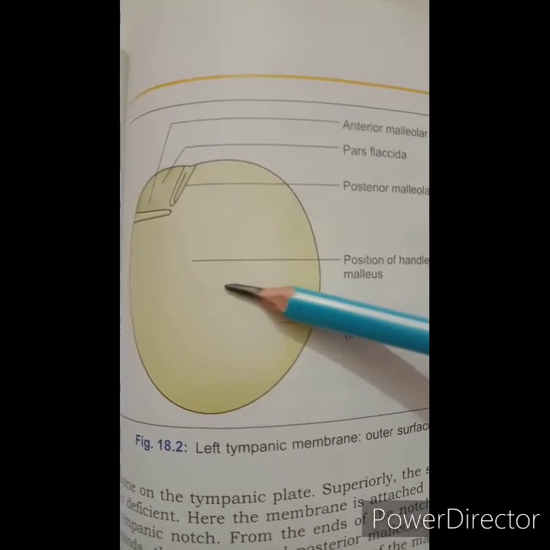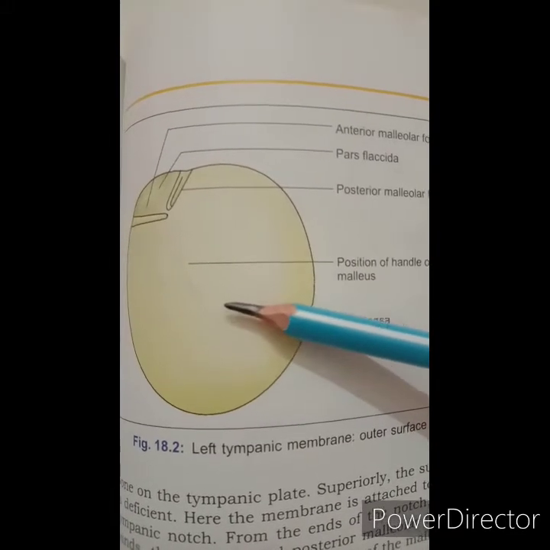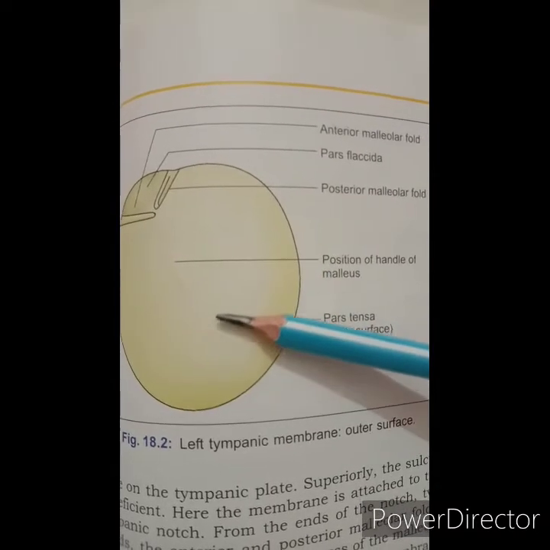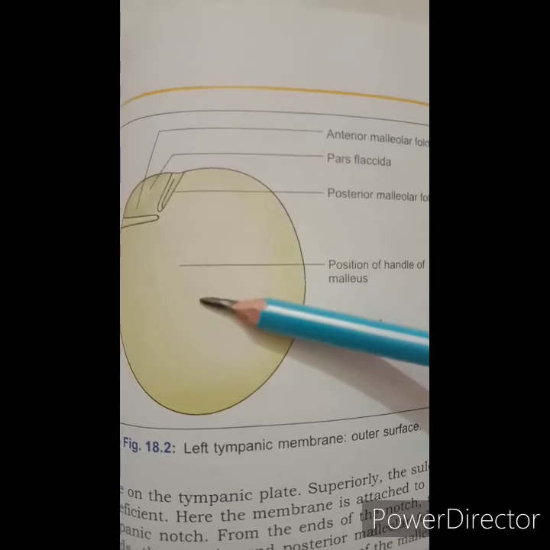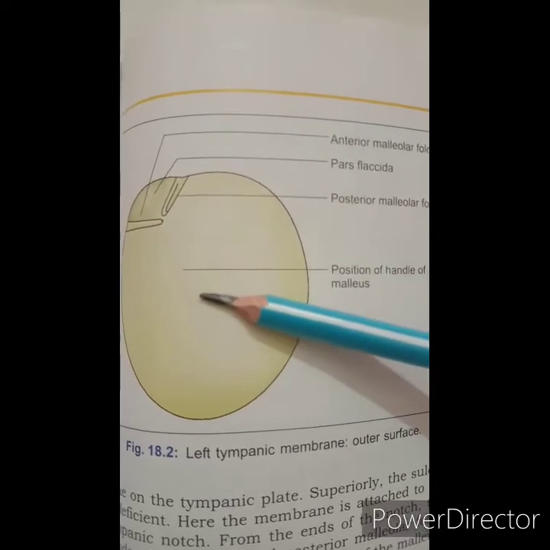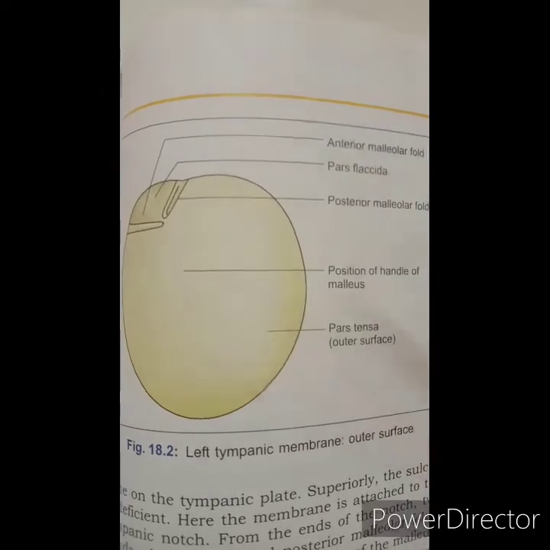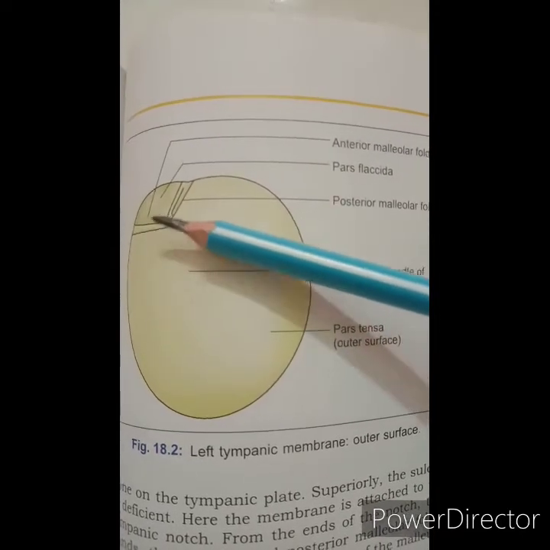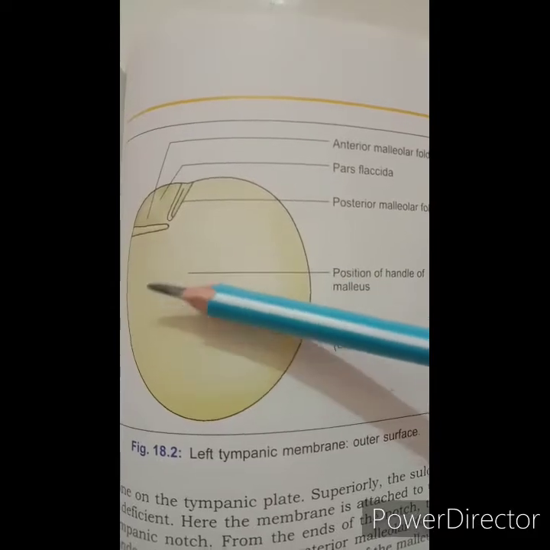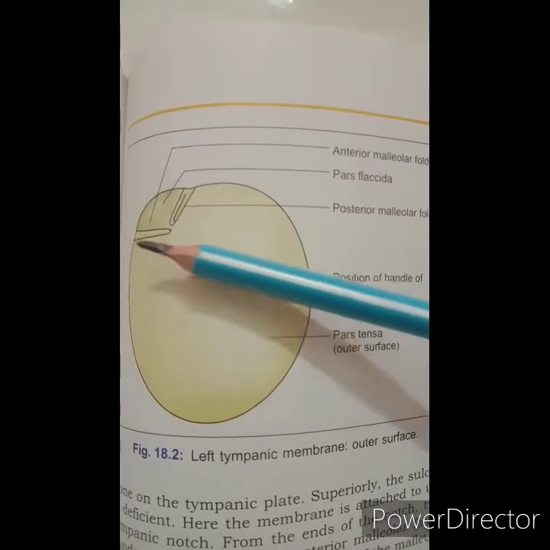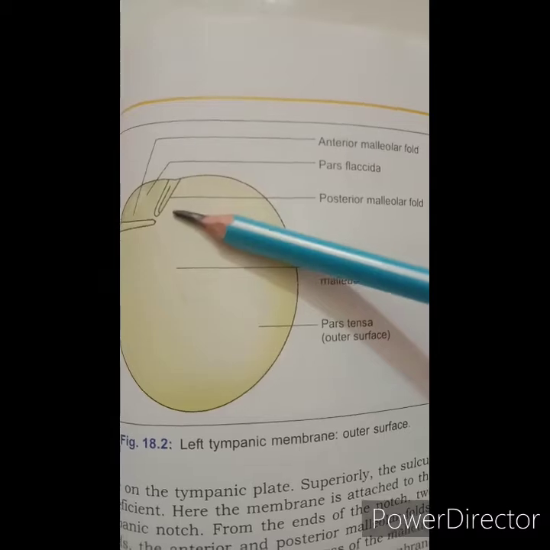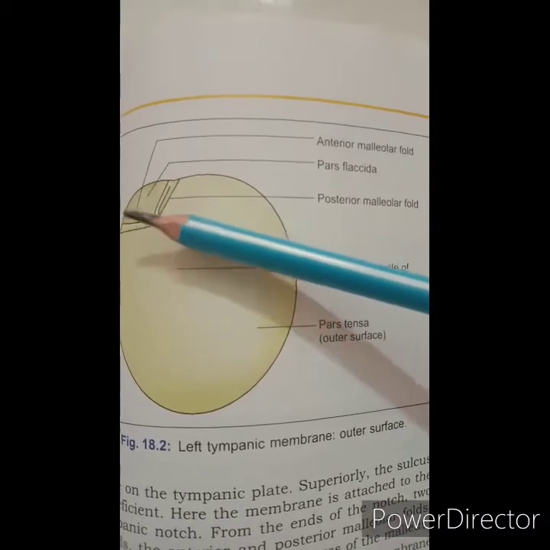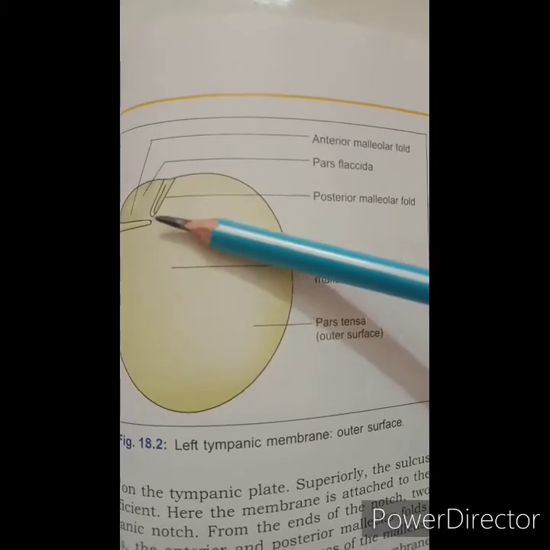The central part is tented inwards at the level of the tip of the malleus, so it is called the umbo. This is called the umbo. Then the pars flaccida, this one. The part which is present between the two malleolar folds, the anterior malleolar and the posterior malleolar fold, is called the pars flaccida.